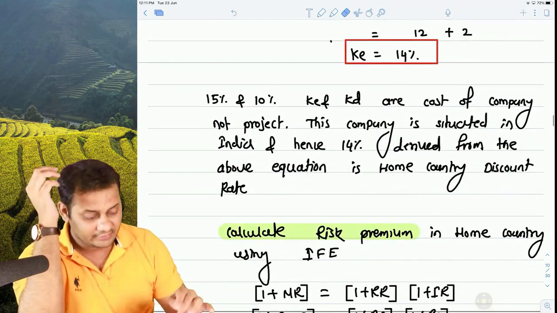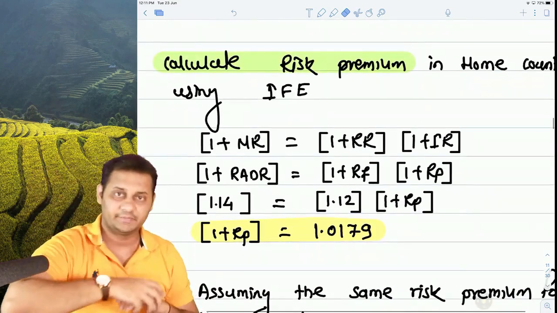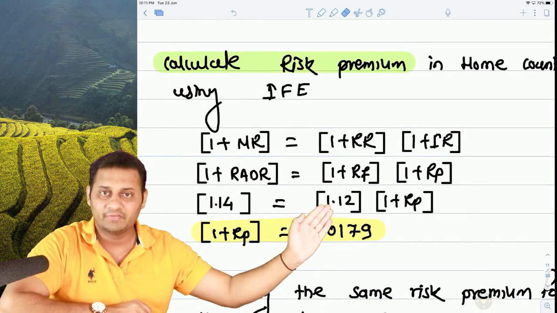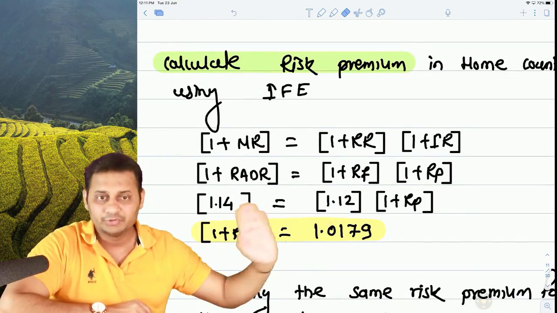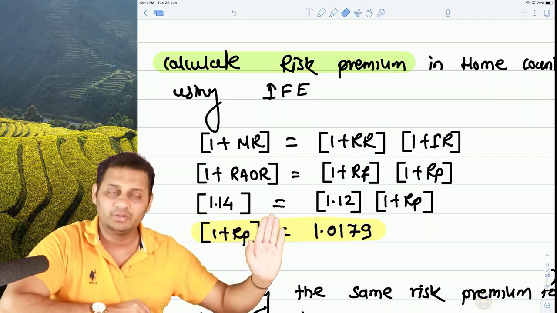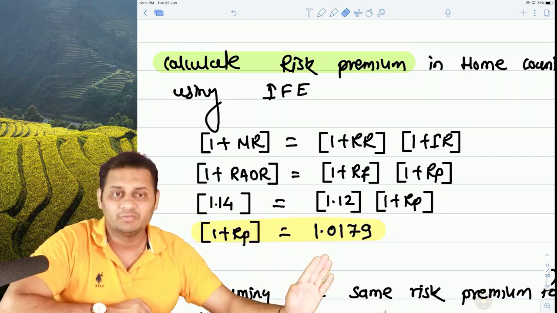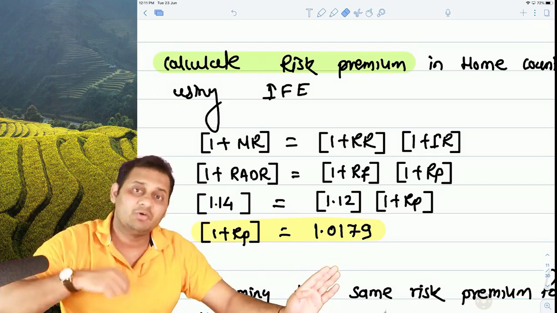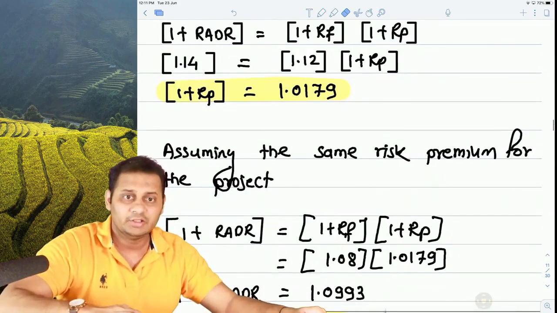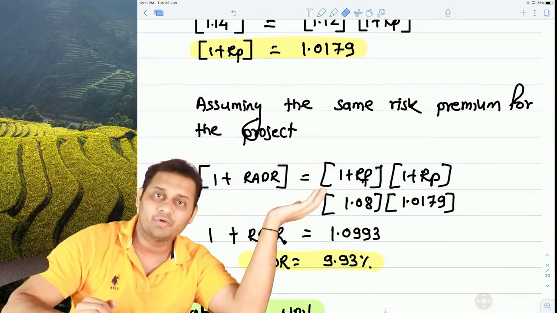So we used the international Fisher effect and used this 14% as the nominal rate, with the 12% risk-free rate given. We used the difference between these two, not 2%, as a risk premium, and it was 1.0179. Then we assumed the same risk premium will be applicable to the foreign project.